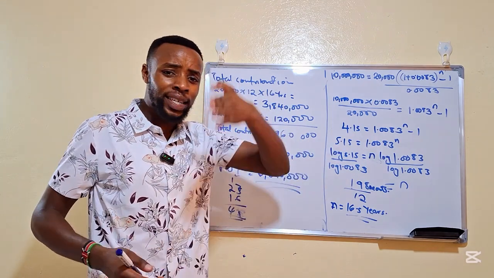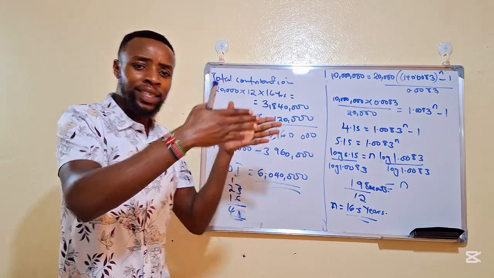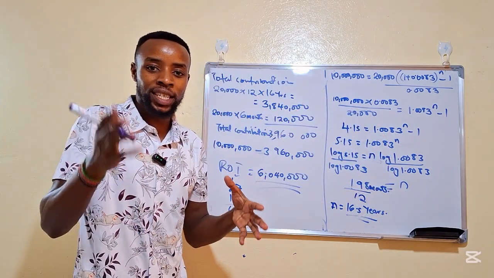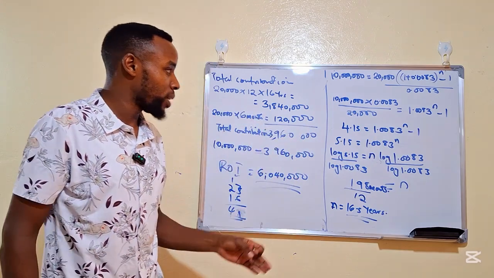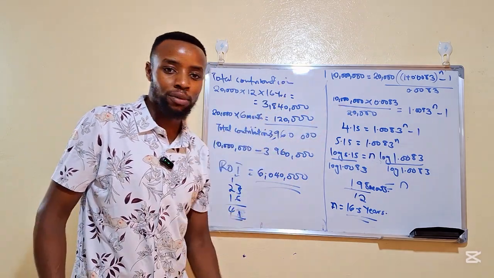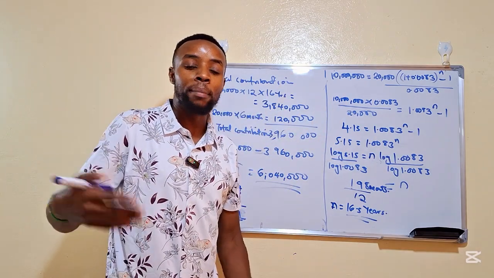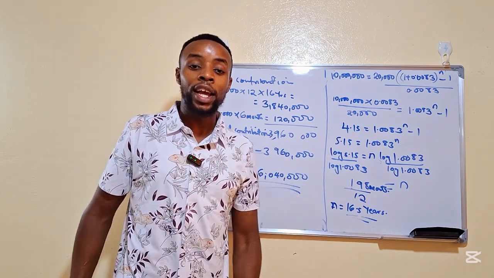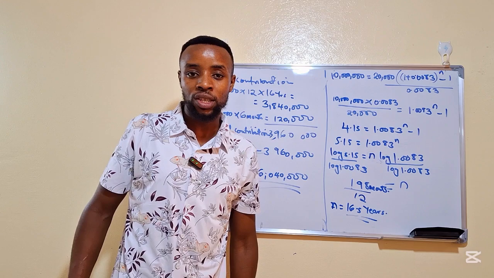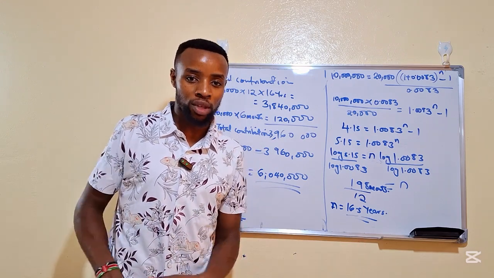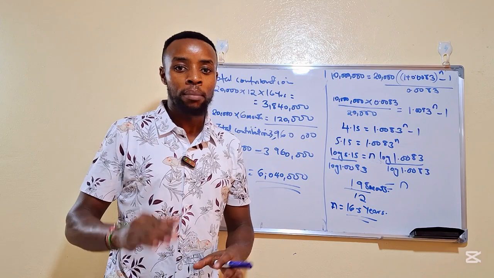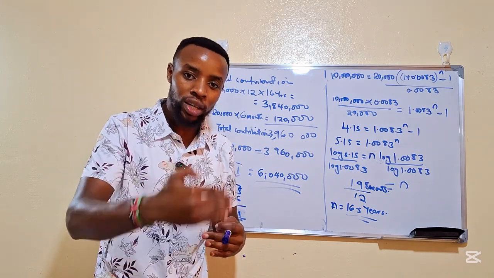I think I have done a video about taking a loan and at the same time investing in a money market fund to build a house after 10 years. Which one is the best? So ladies and gentlemen, I would prefer you invest in a money market fund rather than going for a mortgage loan that you are going to pay for 25 or 30 years. You pay a lot of interest, and probably you become a slave to the bank. So this is the way to go. Low risk, low return, but no pressure. All right, slowly by slowly.